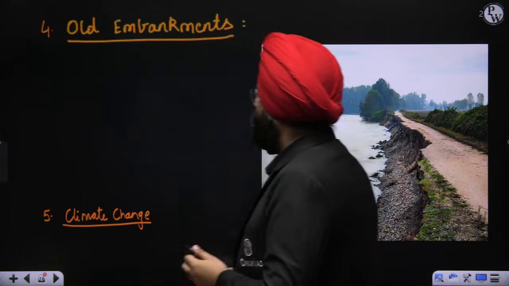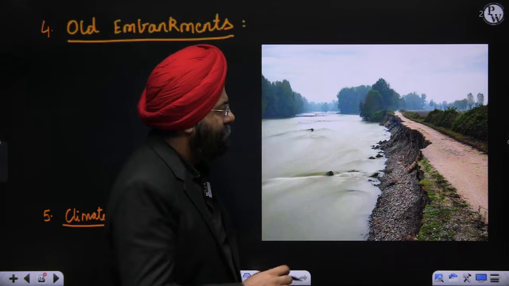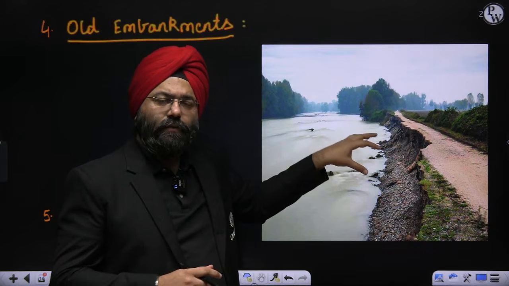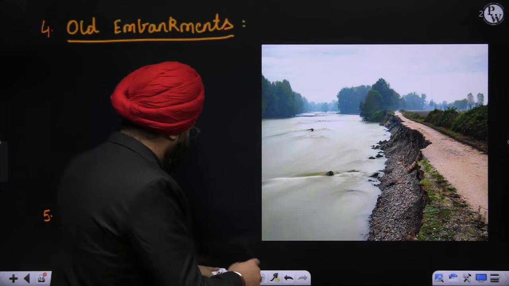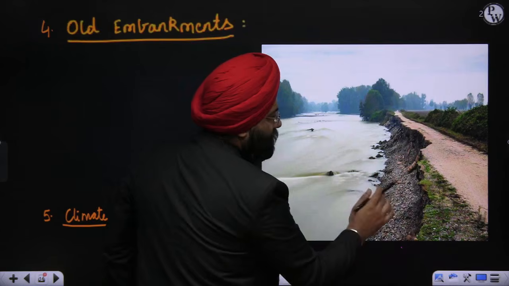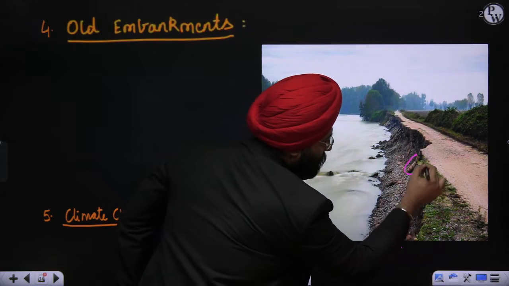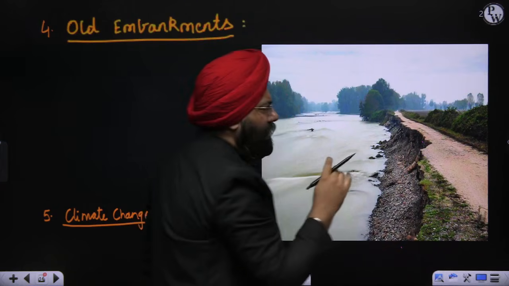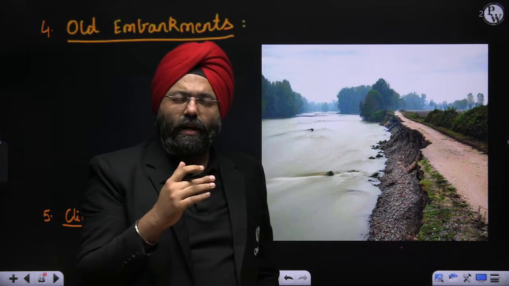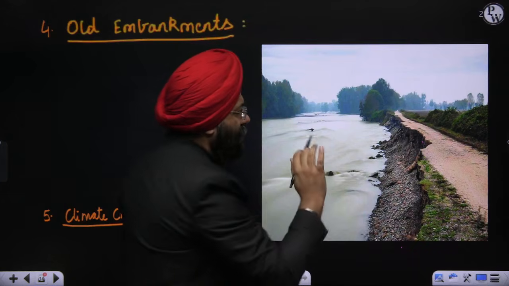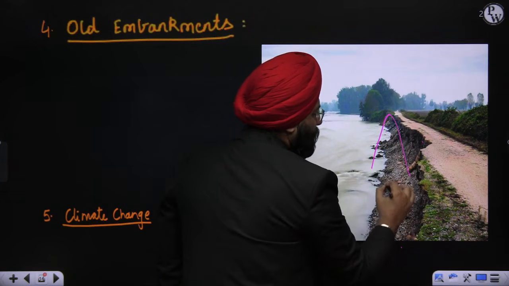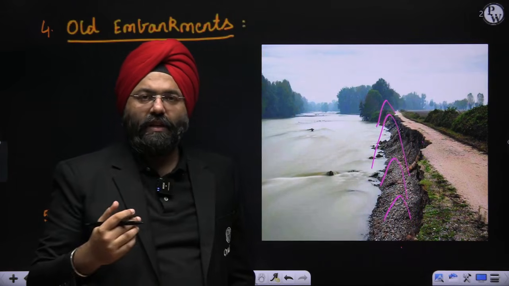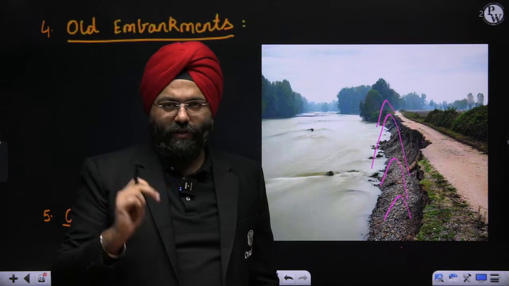Now, next thing, old embankments. Generally this is a representation, a picture that has been taken from Assam. Normally if you see this, can you see this particular structure? Can you see this pole? Now, somebody will ask me, sir, what do you want to say in this? Please remember, earlier on, there used to be embankments here. These embankments tend to prevent flood-like situations.